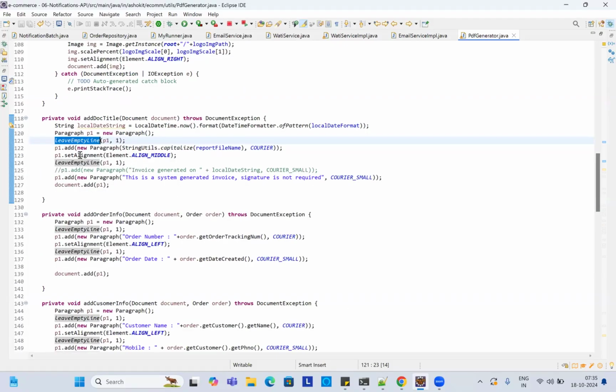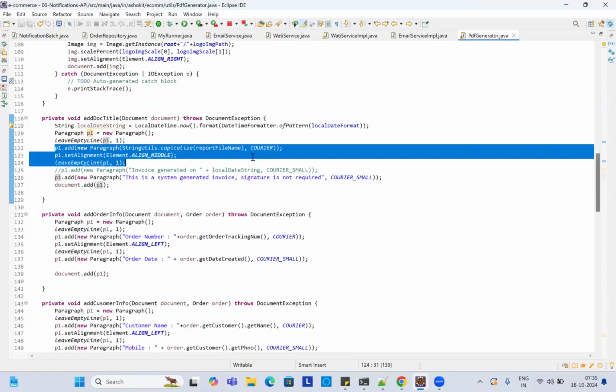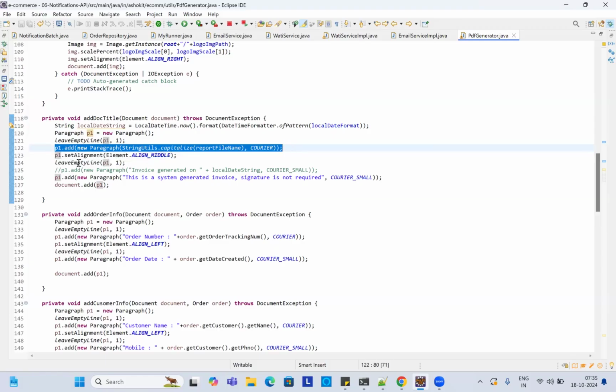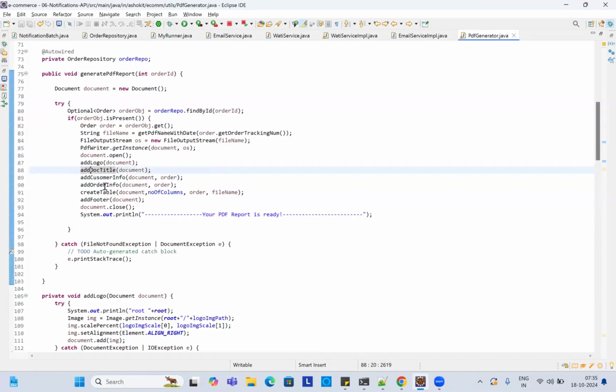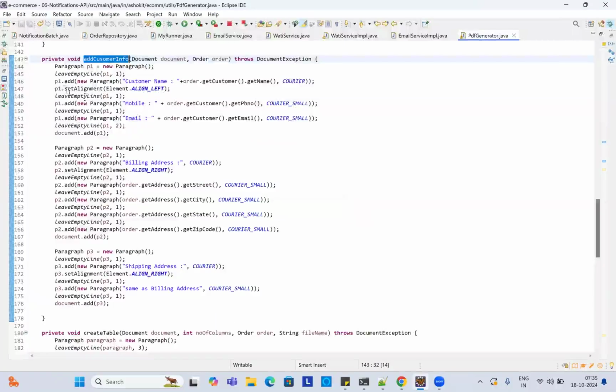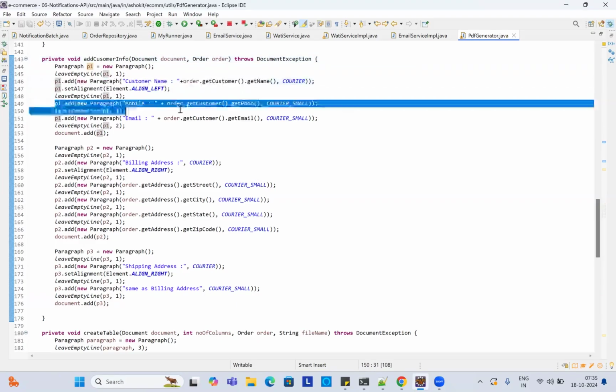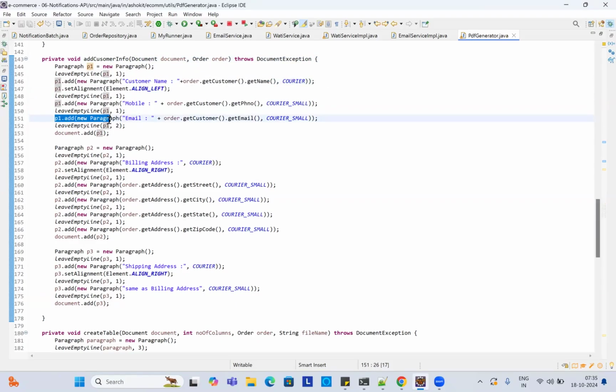Now this is the heading, invoice. Next, this is the string, system generated invoice. After that, I'm adding the customer info: customer name, mobile number, email.